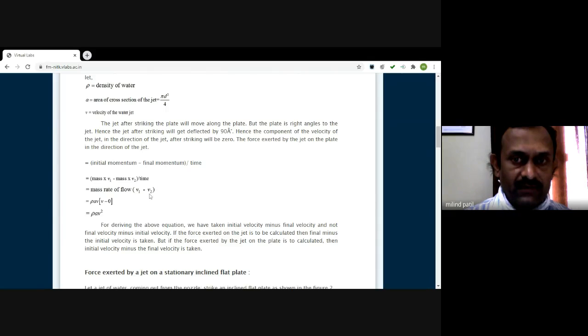Since the plate is fixed, after striking the plate the jet of water moves in the direction of y, and hence in the direction of x the velocity is 0. So the final velocity v2 is 0. The initial velocity is equal to the velocity of the jet of water leaving the nozzle, so it is v. So finally the simple equation is formed. The force exerted by the jet on the plate in the direction of the jet is given by the equation rho a v square.